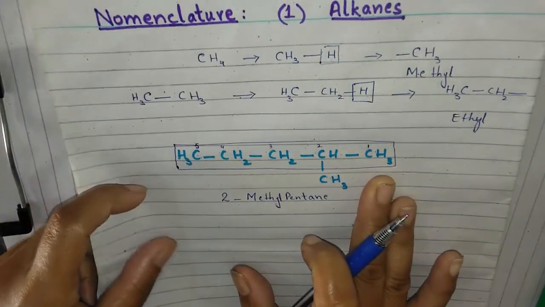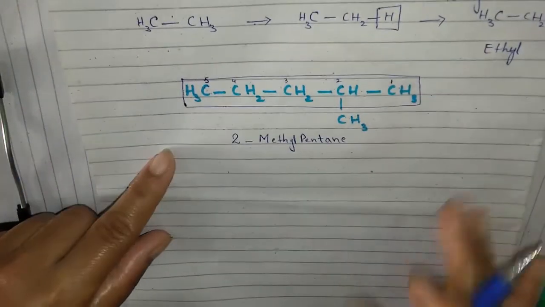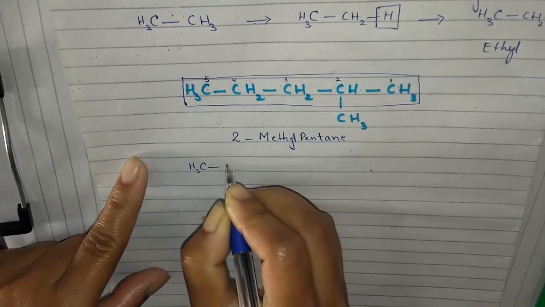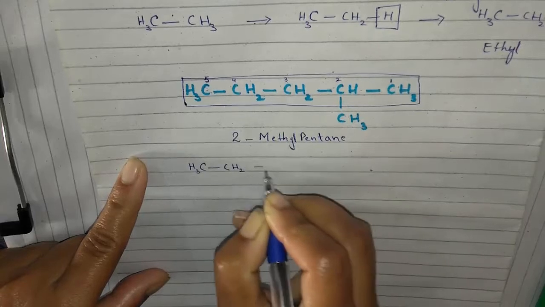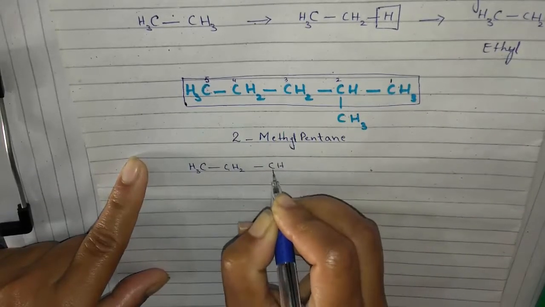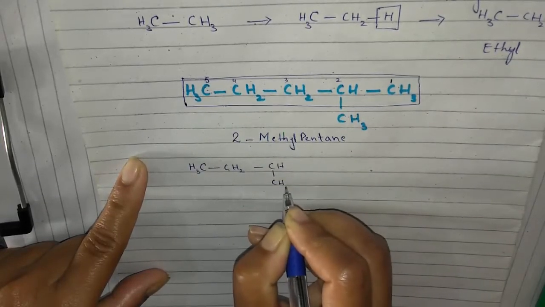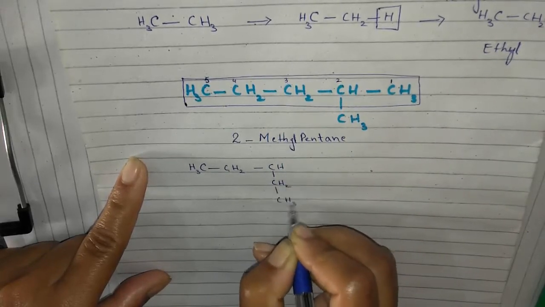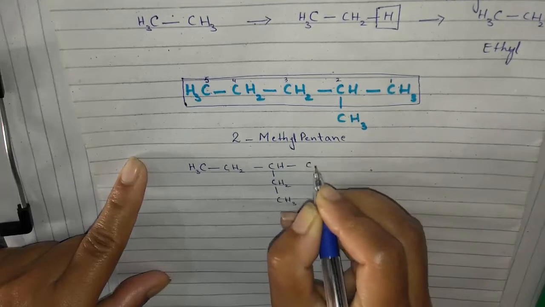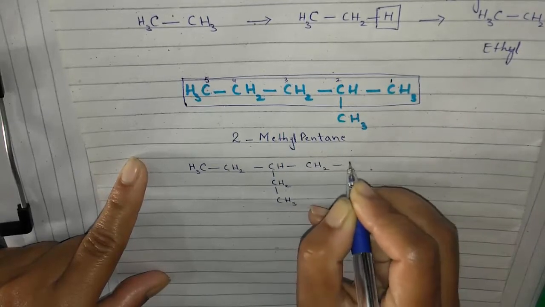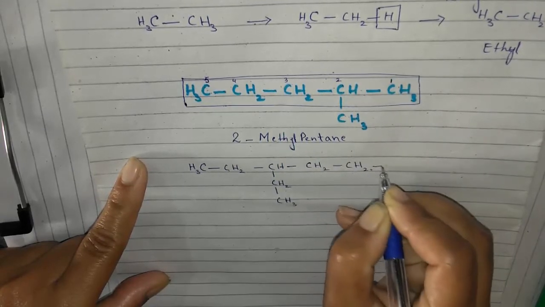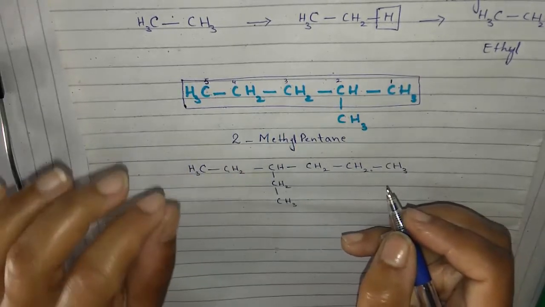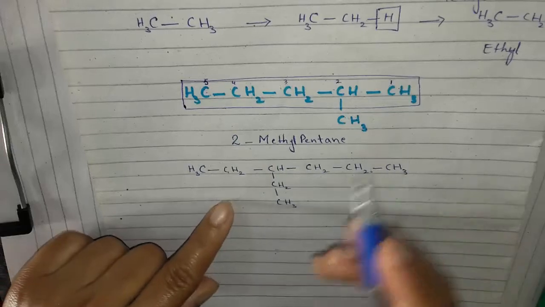If I write another example like CH3, CH2, CH, CH2 and CH3, CH2, CH2 and CH3. Now remember, the first rule was to select the longest continuous chain, and the longest continuous chain will be